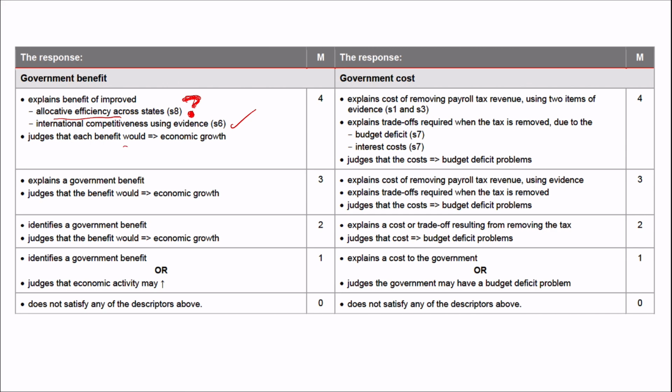Each benefit would create some economic growth. Always, once again, talk back to your AD equals C plus I plus G plus X minus M. Okay? Always talk back to your AD theory. You don't have to write it each time and explain to me how it works, but that's all good. And government cost, explain removing payroll tax revenue using 2 items. That was very clear in the fiscal policy section around the deficit.